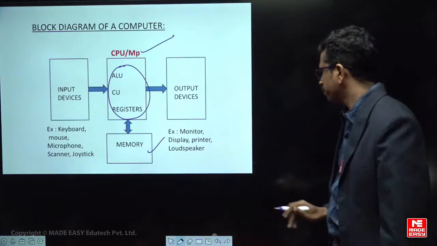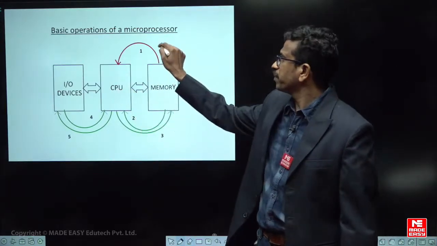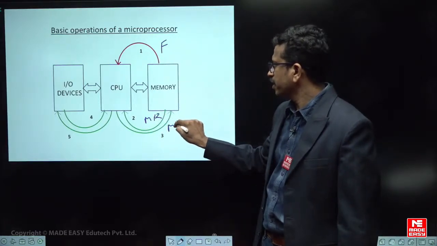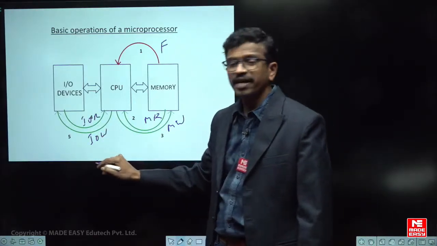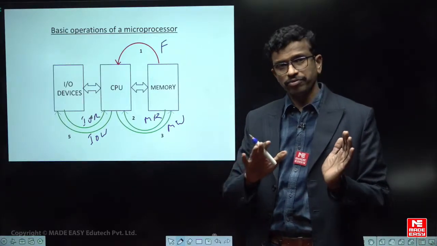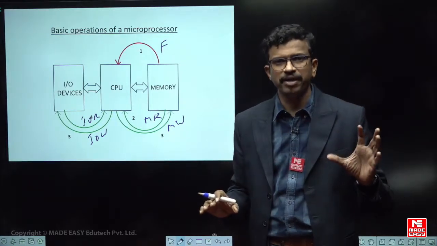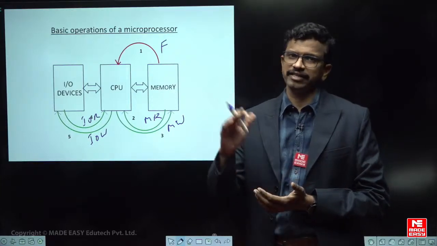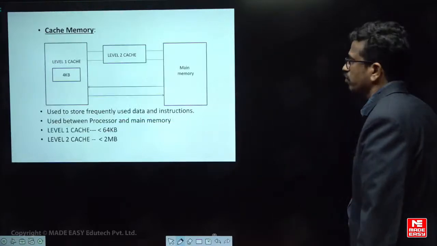So let me start with basic types here, okay, fine. The basic operations of CPU, as you know, can be opcode fetch, memory read, memory write, IO read, and IO write. The same operations are simply given as how many memory accesses are done for a particular instruction. So the basics are always important to understand the questions. GATE is one such exam where you must be thorough with the foundation or basic concepts, then only you will be able to answer the next level questions. Sometimes the orientation of the question is different. So this is how we are going to solve the questions, right?